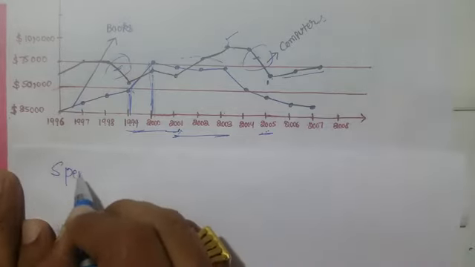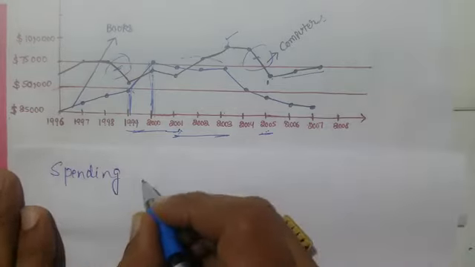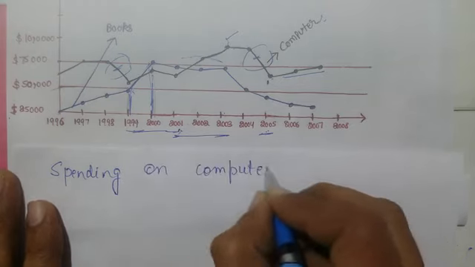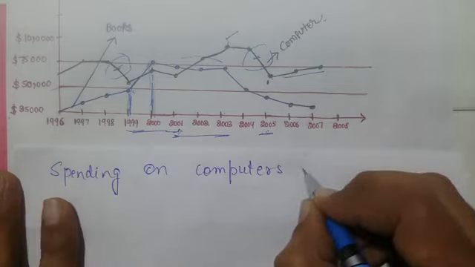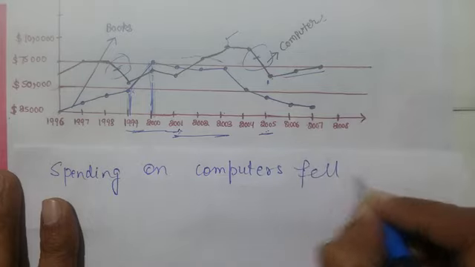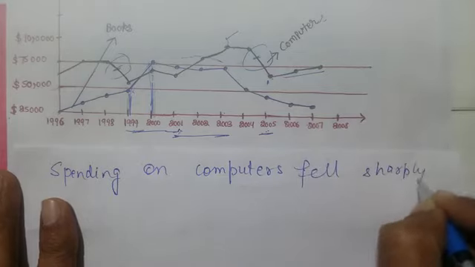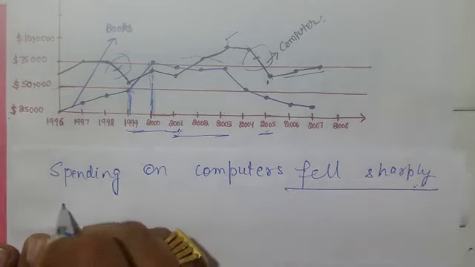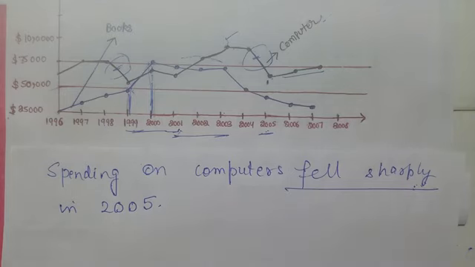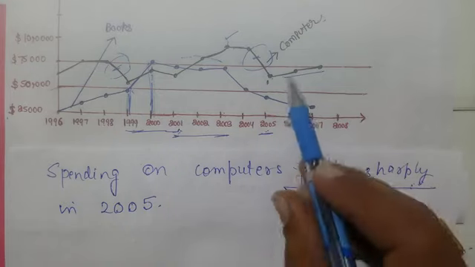So here I am again saying the same thing: spending on computers, right? And when it fell from this to this, past tense, you know why the past tense is used here, sharply, in 2005. It seems to be very simple lines, but these lines are very much helpful in achieving the band. Remember this thing.